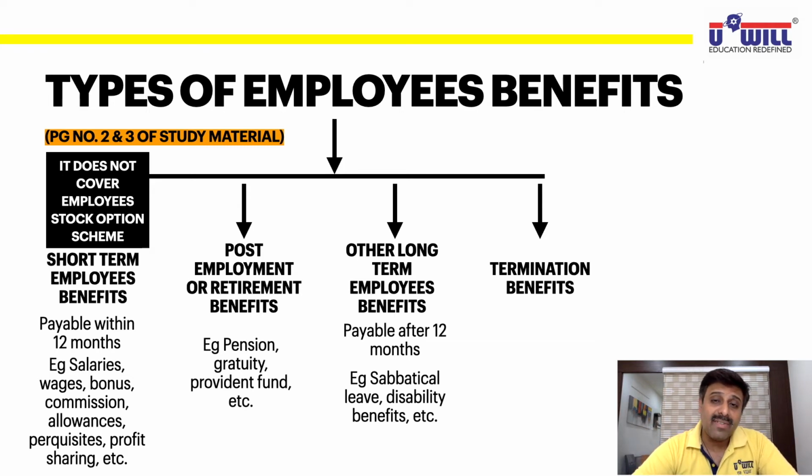So what is a sabbatical leave? You go on a leave for a long period of time, but for the benefit of the organization itself. Many times, like research companies, the company says for the next 6 months you go on a tour. You keep on traveling, you take your family members, enjoy, have a luxurious life. But simultaneously, everywhere you keep on noticing what new things are taking place, so that research is taking place, and then the company can introduce some new product in the market. So this type of sabbatical leave companies do give to their people.